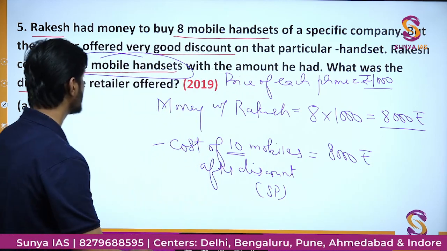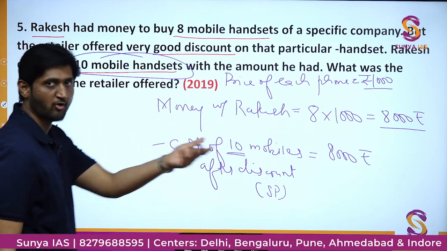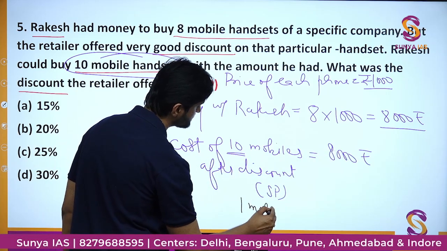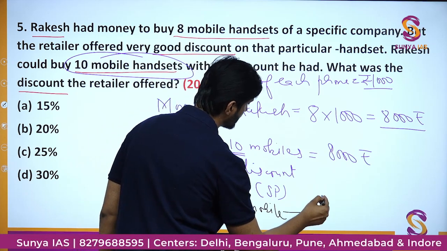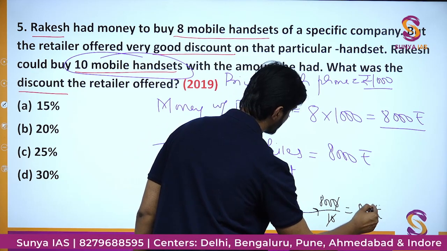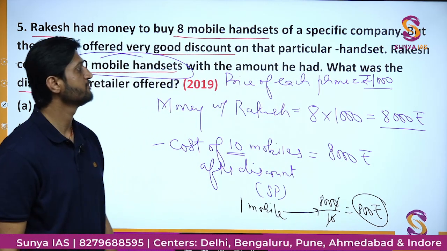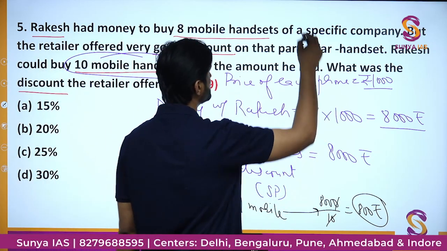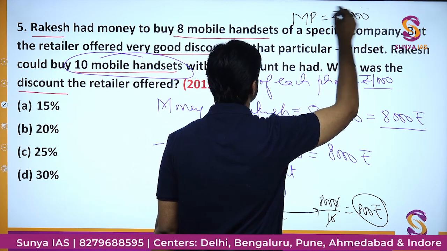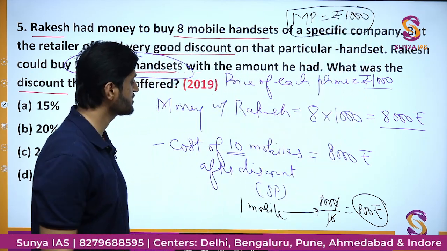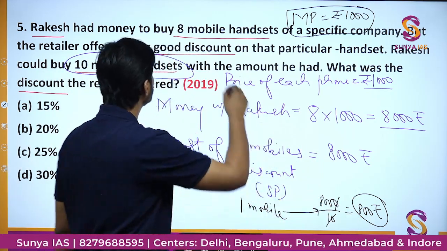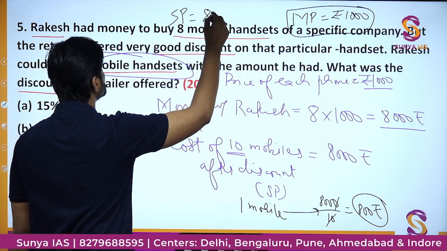And so from this data, can we calculate the price of each phone? Obviously we can. If 10 mobiles are costing 8000, one mobile's price would be 8000 upon 10, that is nothing but 800 rupees. That is the price of one mobile phone. So given the marked price on the shop is rupees 1000 for each phone, right? And what is the price at which the retailer is actually selling it? It is rupees 800. So the selling price is nothing but rupees 800.